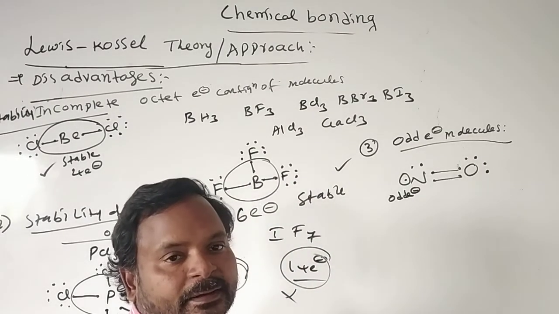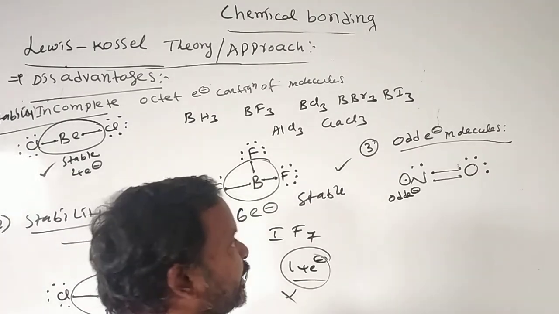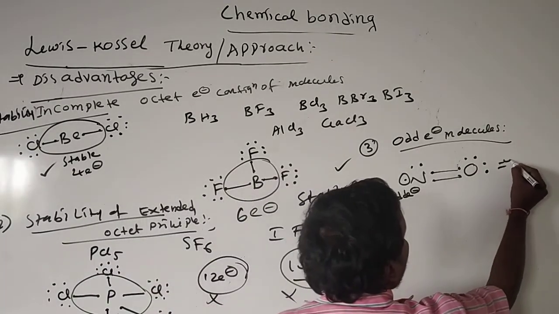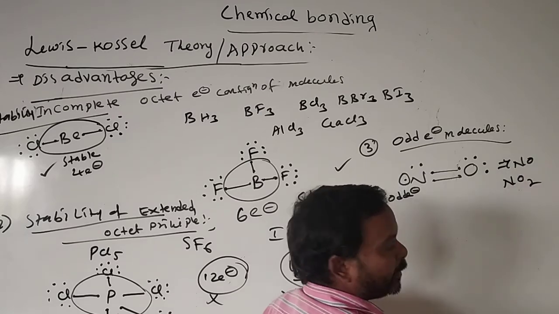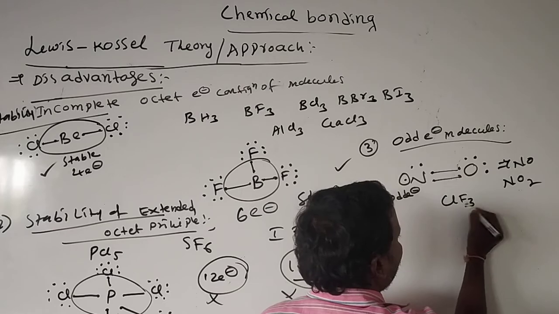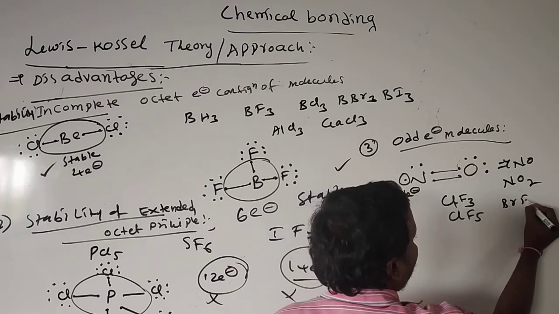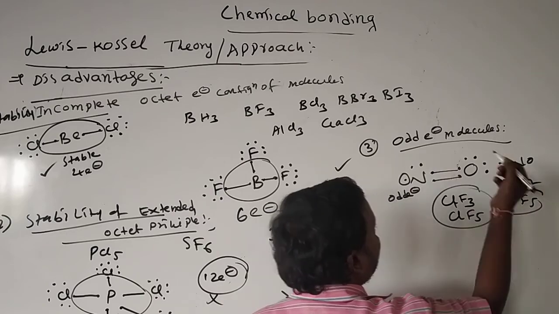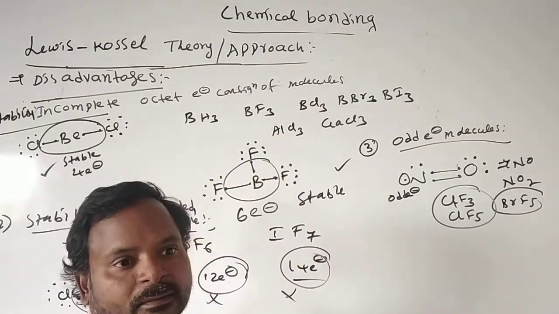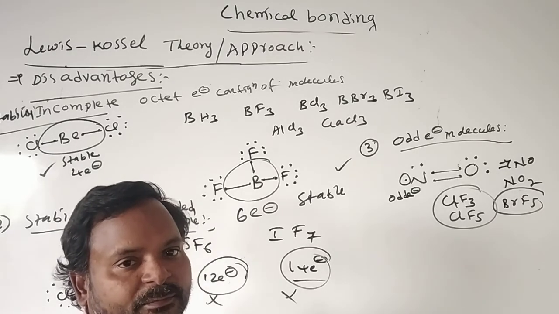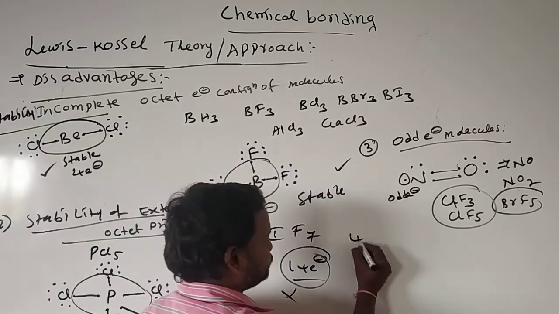It fails to explain stability of this type of molecules. NO2 also, and not only NO2, ClF3, ClF5, BrF5. All these are odd electron containing species. It fails to explain stability of such molecules.